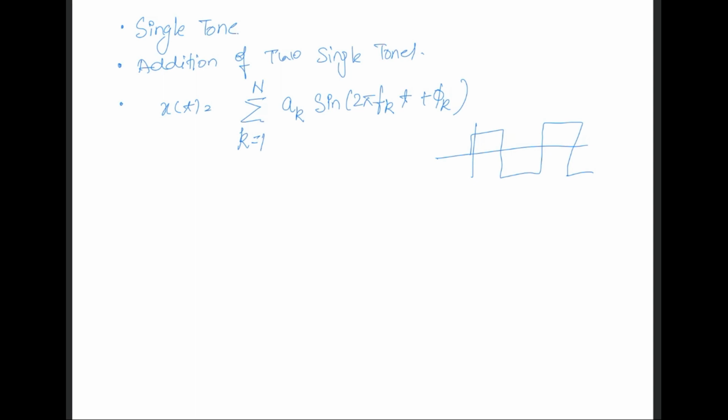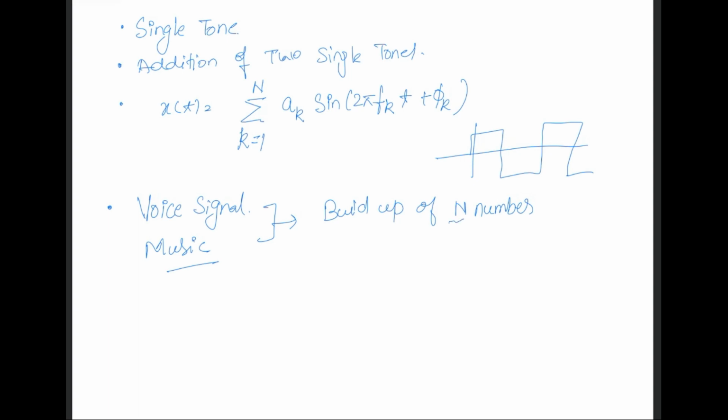Okay, so the point here is that the voice signal, let's say voice signal means what we speak, or music, all these sounds are built up of n number of, or I'll not say n is finite, many number of tones. And likewise, all time domain signals can be constructed by combining sinusoids.